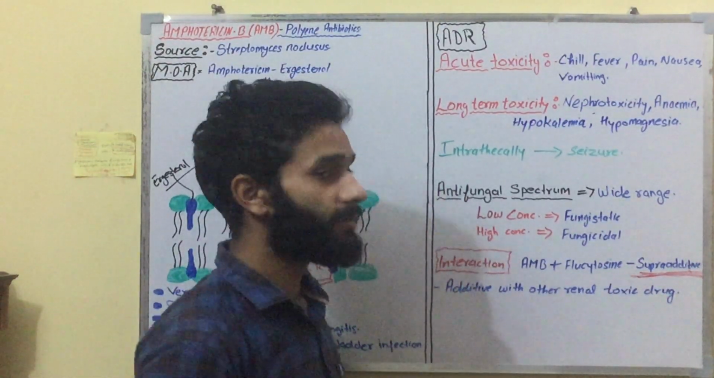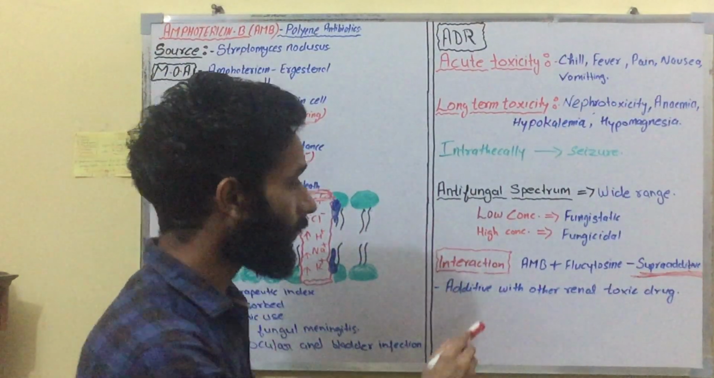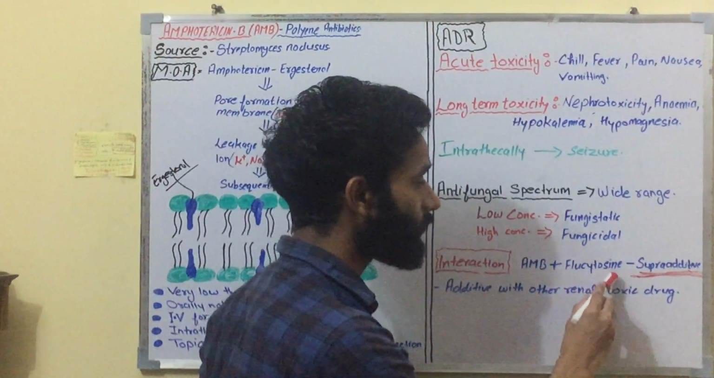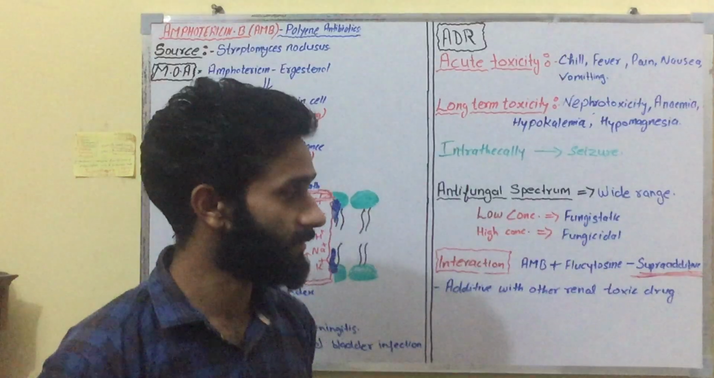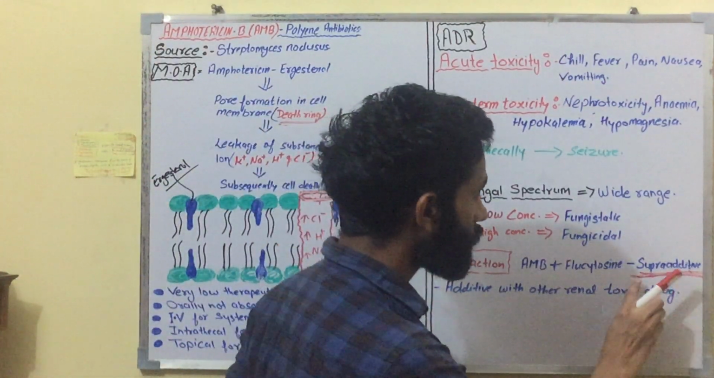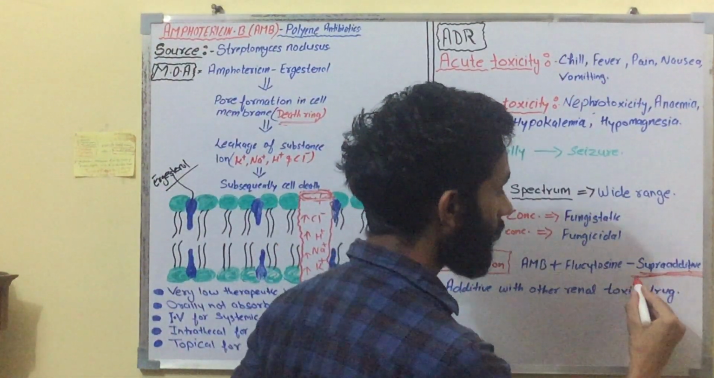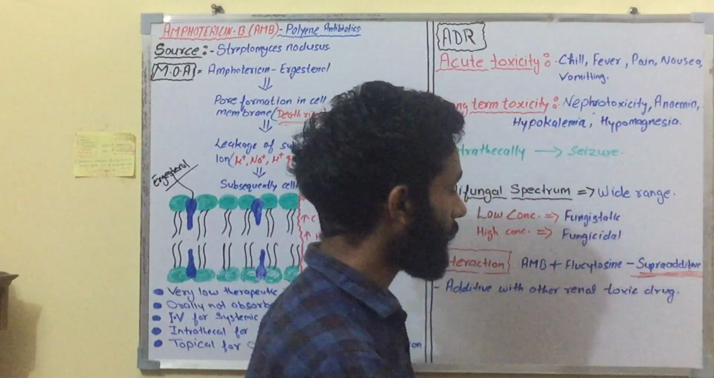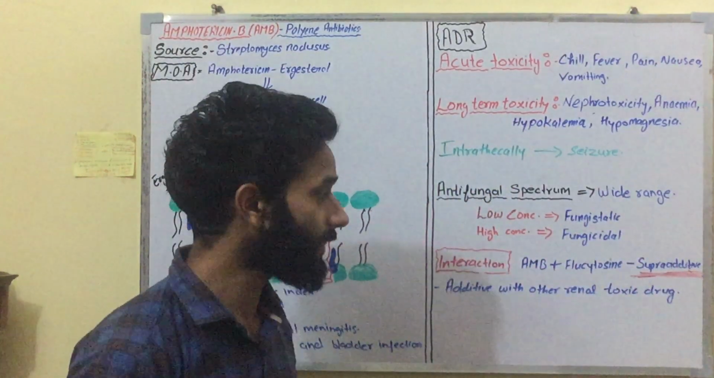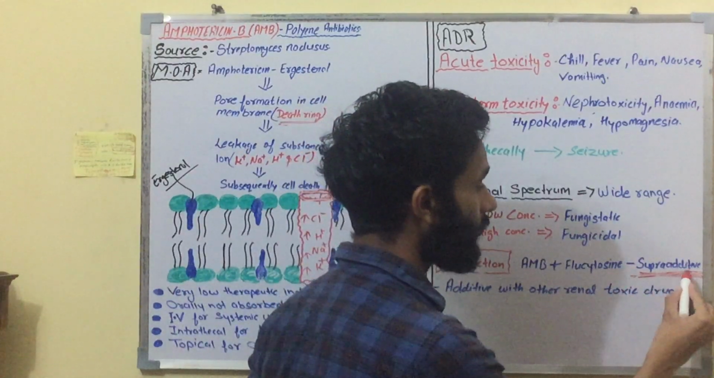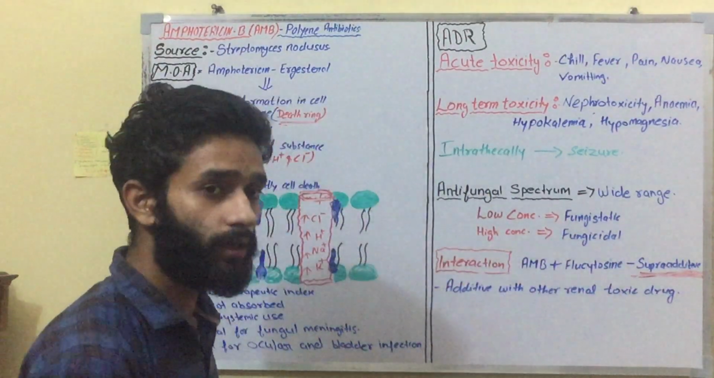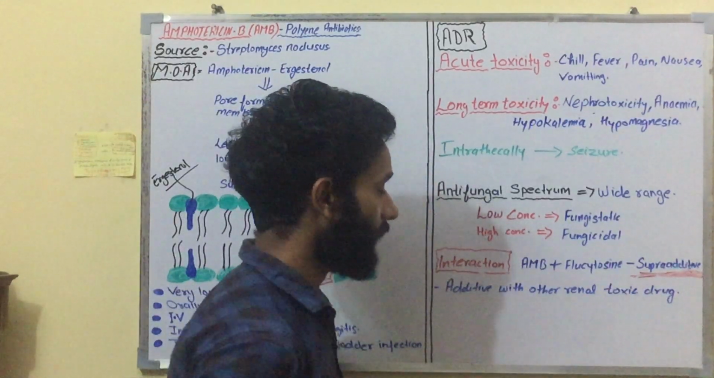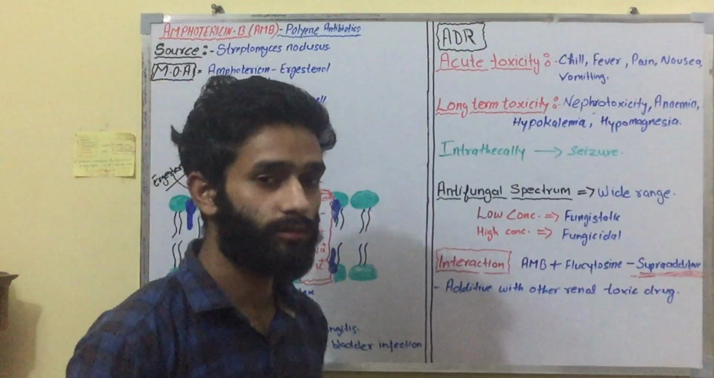Now come to the interactions of amphotericin B. Amphotericin B plus flucytosine enhances the action, a supra-additive action. And amphotericin B is additive with other renal toxic drugs.